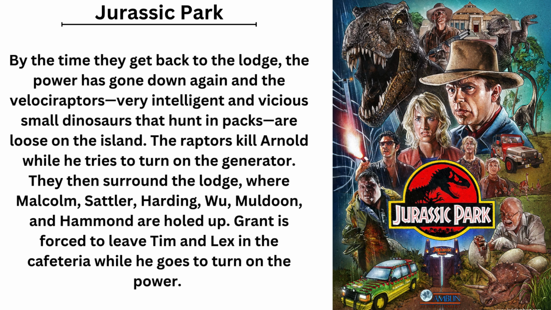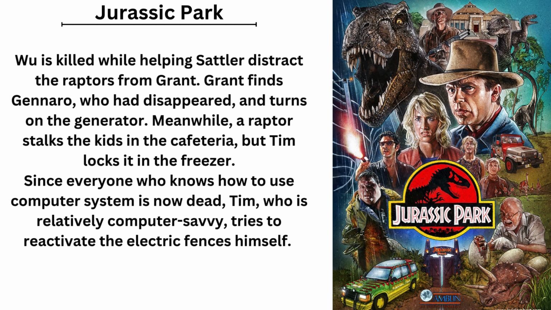The raptors kill Arnold while he tries to turn on the generator. They then surround the lodge, where Malcolm, Sattler, Harding, Wu, Muldoon, and Hammond are holed up. Grant is forced to leave Tim and Lex in the cafeteria while he goes to turn on the power. Wu is killed while helping Sattler distract the raptors from Grant. Grant finds Gennaro, who had disappeared, and turns on the generator.